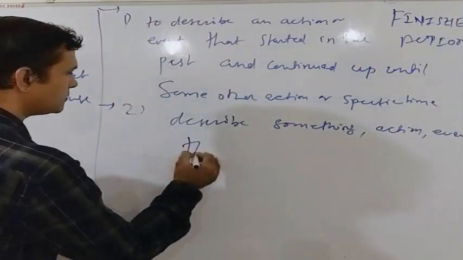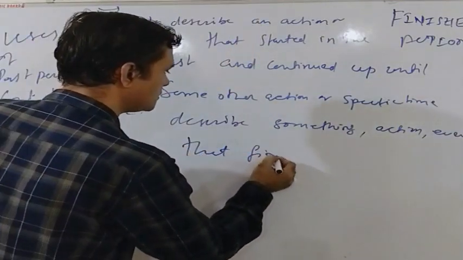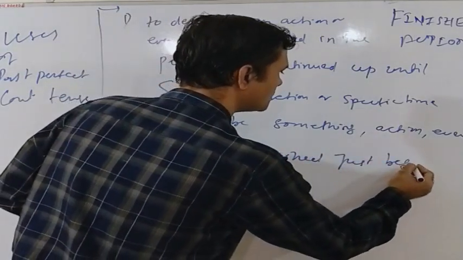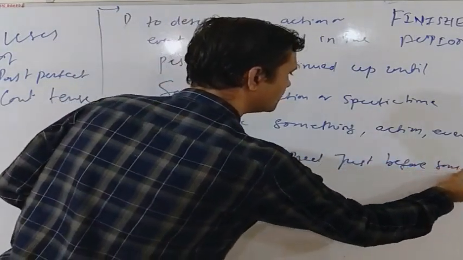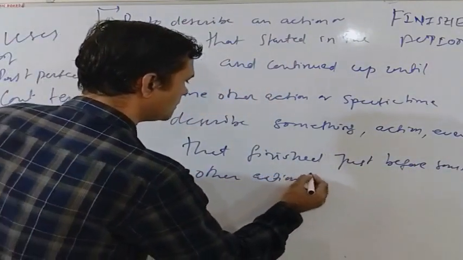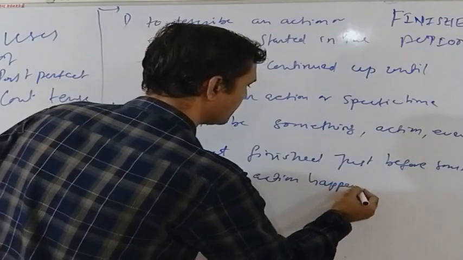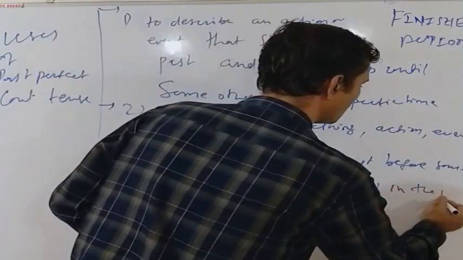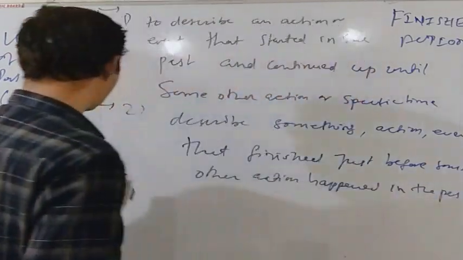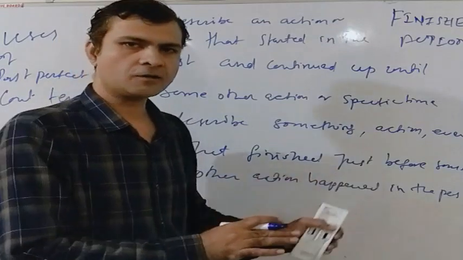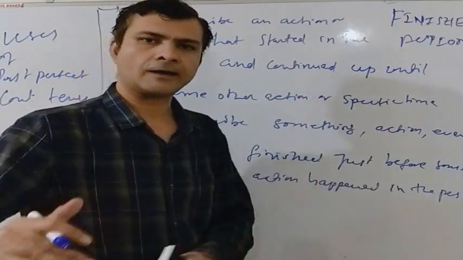The second use of the past perfect continuous tense is to describe something, an action or event, that finished just before some other action happened in the past. We often use the past perfect continuous tense to describe the result of an action or the reason for another action.